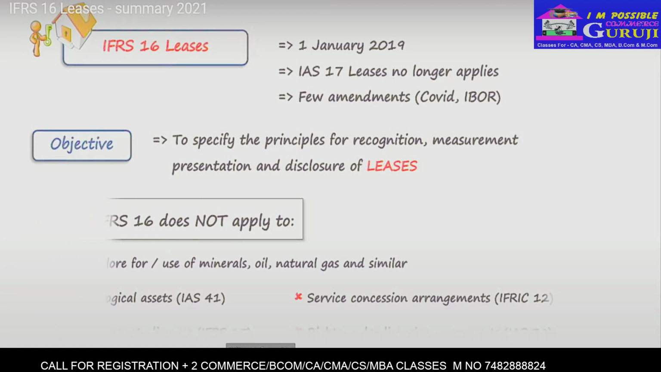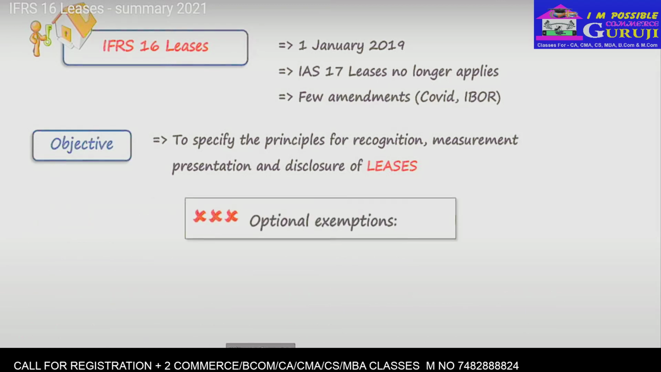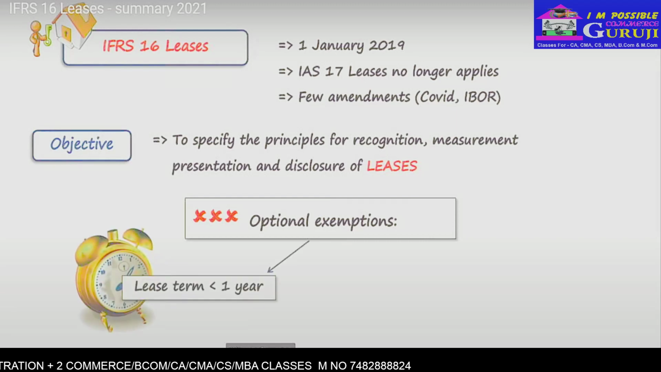But there are two optional exemptions. So you can really choose for these two types of situations whether you will apply the rules of IFRS 16 fully or not. And these are leases with a lease term of 12 months or less with no purchase option. So this choice is valid for entire class of underlying asset. For example, for all motor vehicles leased below 1 year. In other words, you can apply IFRS 16 for one vehicle and not apply for another vehicle.